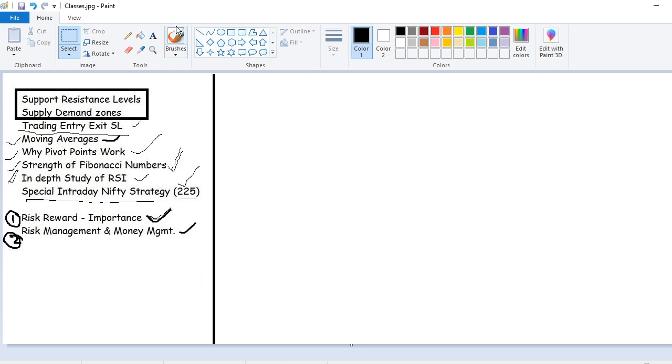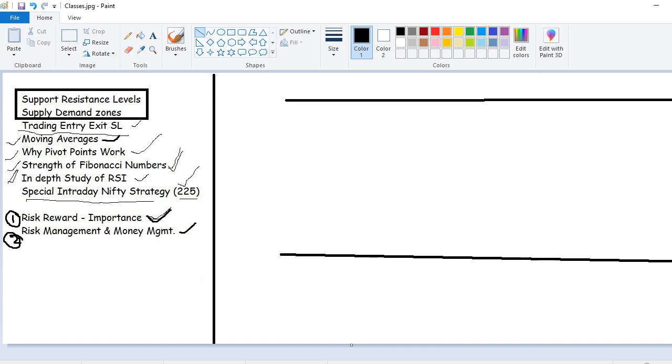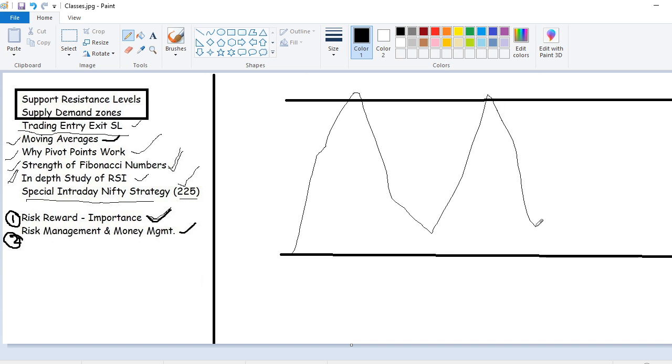What is a supply demand zone? See, when a stock is trading in between two ranges, we call them support and resistance. Whenever the stock is coming down, it tries to go up, and whenever it is going up, it is pushed back down. This is what happens.